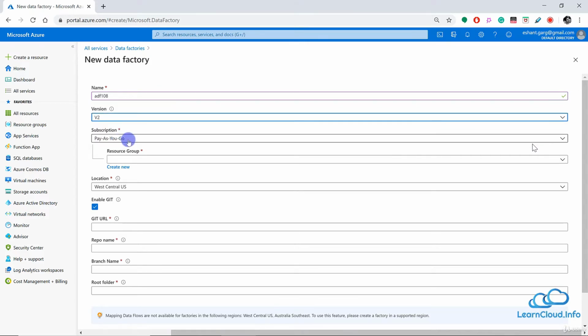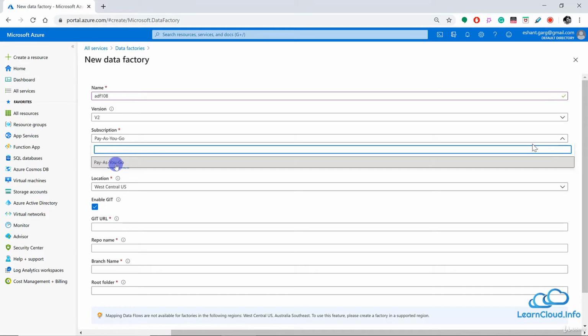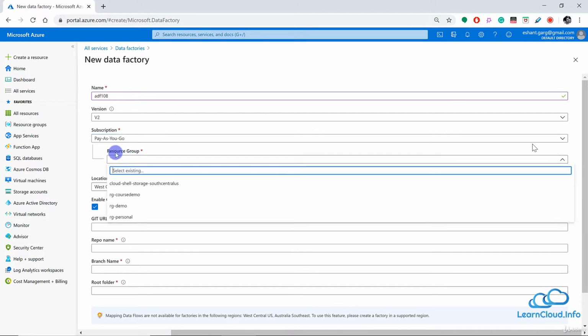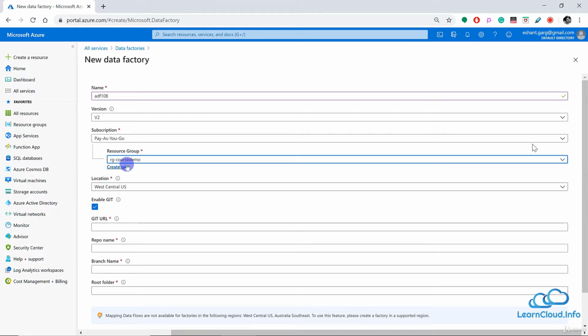And here, as always, we need to select our subscription. As you know, subscription is for billing purposes. I only have one subscription, so I will choose it. And here we need to choose the resource group. As you know, we use the resource group to organize all our resources into different categories to make sure that we can manage them well. So I will use this resource group RG course demo here.